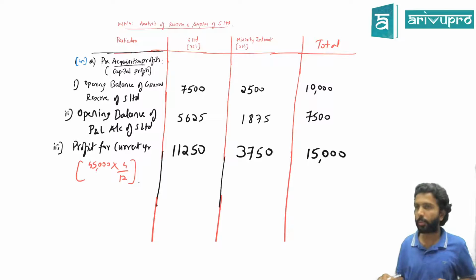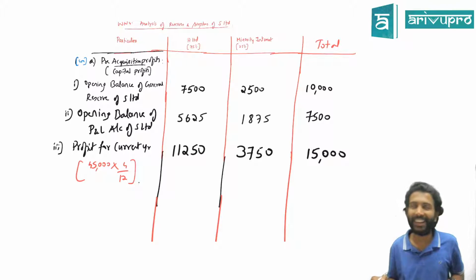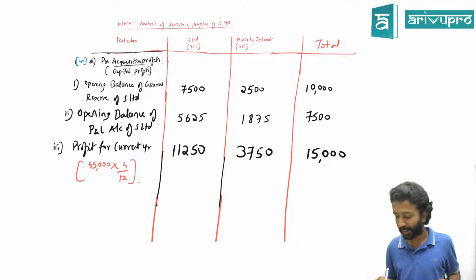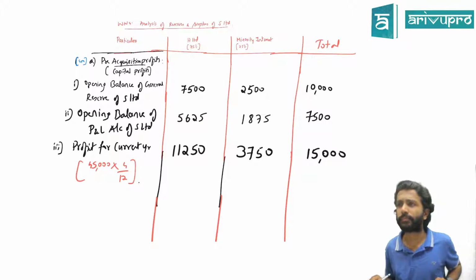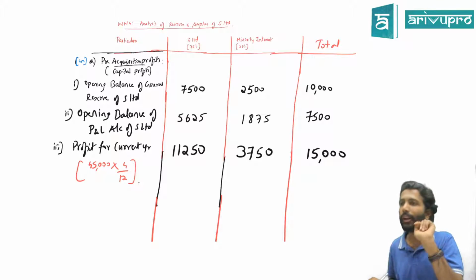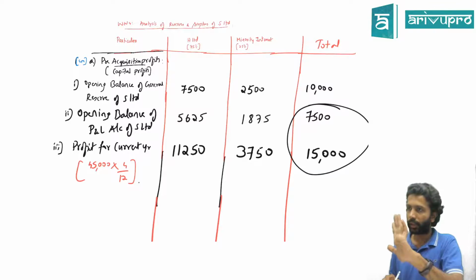You distributed how much profit? 15,000. Correct or no? But there was one adjustment we had to do. They told in the adjustment, what is that? Write off preliminary expense for S Limited. But you already distributed 15,000. Correct or no? Correct, guys?